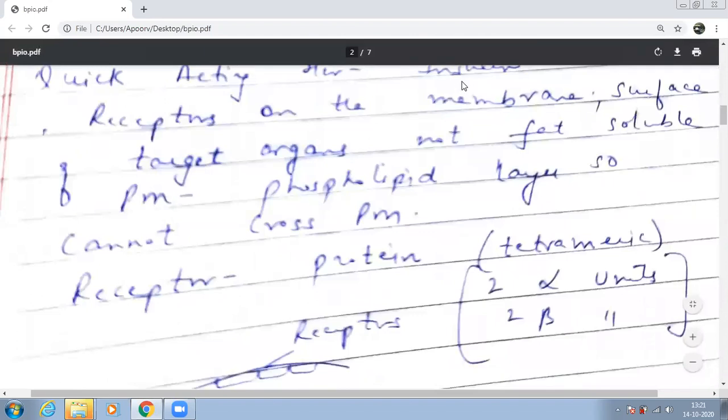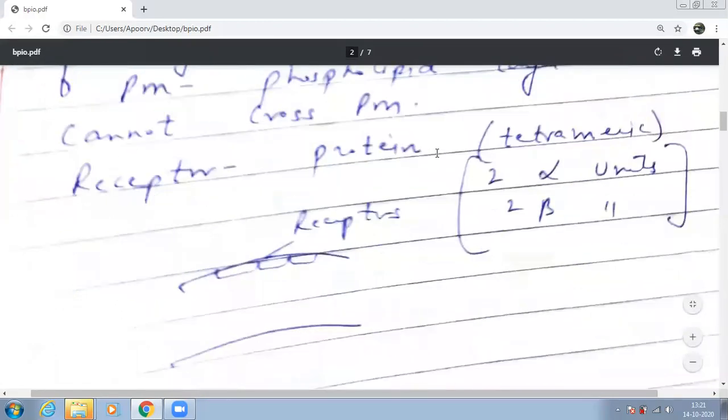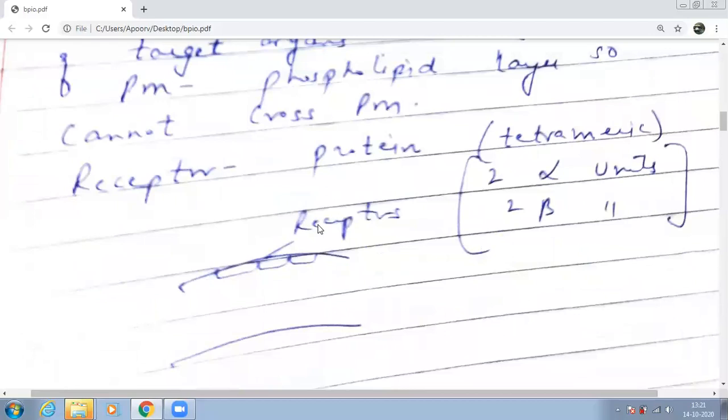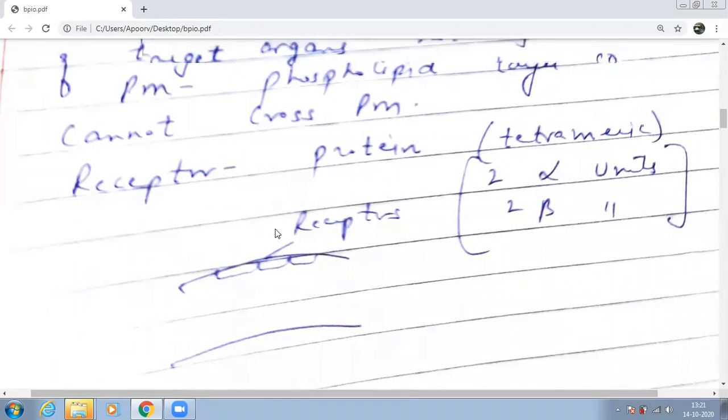I just gave you estrogen example of slow acting hormone. अगर समझ में आ गया तो कर लो. Quick acting hormone is insulin. Where are the receptors present? They are present on the membrane. So, fat soluble होने की जरूरत है इसमें? Do we need these hormones to be fat soluble? No, ma'am. Because it does not have to cross the plasma membrane, so it is not needed. So insulin बहुत directly आएगा, receptors plasma membrane के surface पे ही मिल जाएंगे, तो फटाफट वो अपना action start कर देगा. The main function of insulin जो भी होता है, immediately insulin अपना काम करता है.